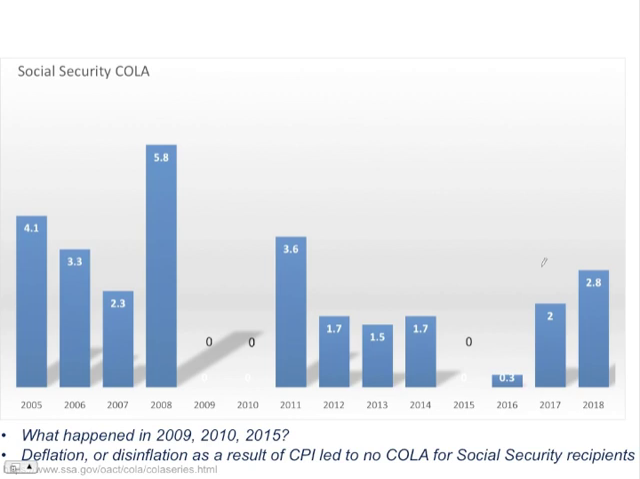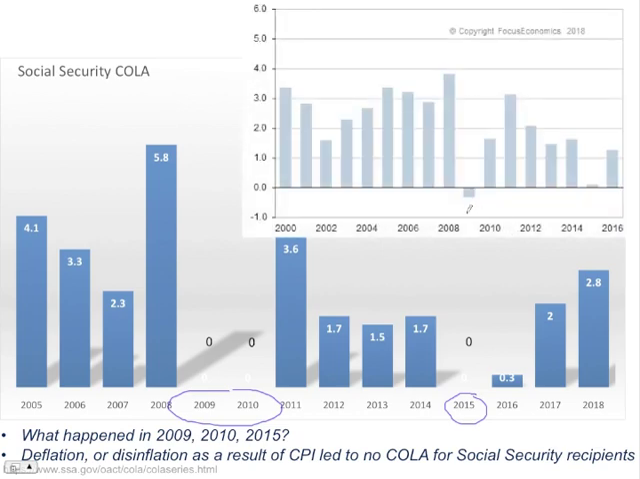Now, this is a graph representing Social Security COLA, and what you can see is that Social Security recipients received, for the most part, increases throughout the mid-2000s to 2018. However, in 2009 and 2010, they did not receive any increase in their cost of living, as well as 2015. So the reason they received no COLA was that inflation was very low in those preceding years. So in 2008 or 2009, of course, we had the recession, and in 2014, inflation was very low. But nonetheless, Social Security payments are indexed to inflation.